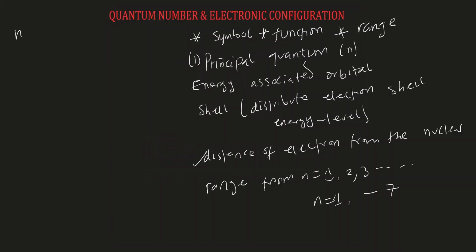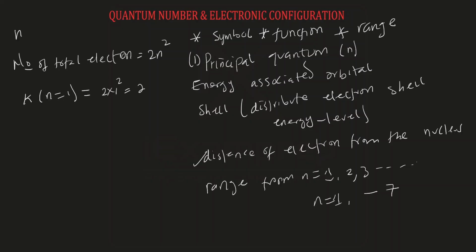This value n can give us the total number of electrons that is located in the shell of an atom. What I mean is, the formula for calculating the total number of electrons in a particular shell is given as: number of total electrons is equal to 2n squared. This means that in the first shell, which is the K shell, since n is equal to 1, the total number of electrons that can be located in that shell will be 2 times 1 squared, which is 2. So your first shell can take only 2 electrons.